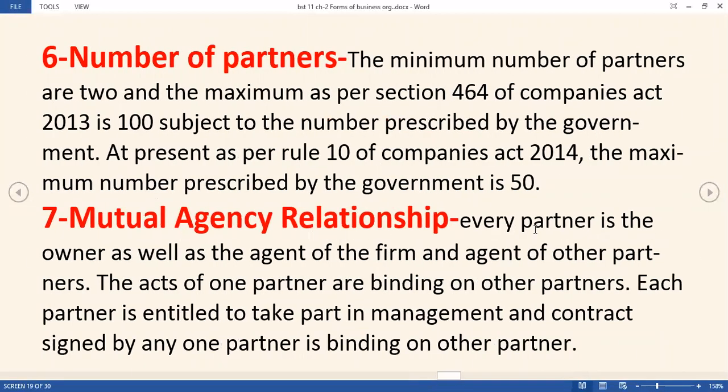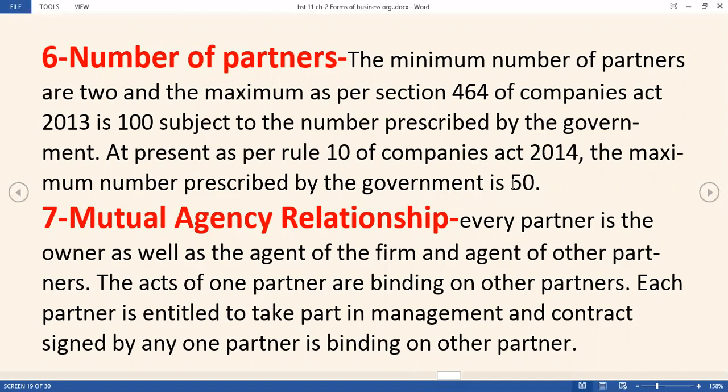Next is number of partners. Previously the number was minimum 2 members and maximum 50 members in the partnership firm, but now it has been extended to 100 members. So remember this, we have 100 members in some of the cases. As per rule 10, in some of the cases the maximum number prescribed by the government is 50, but it is only in a few cases.